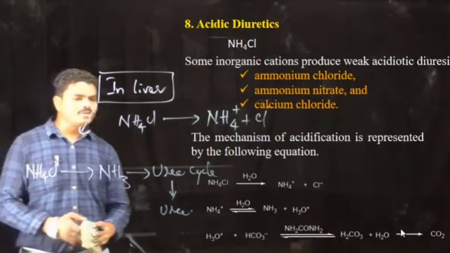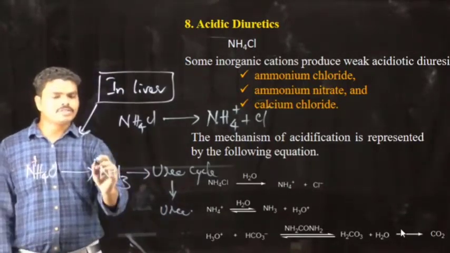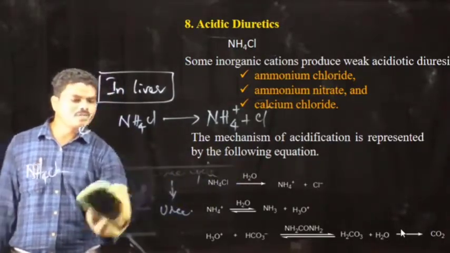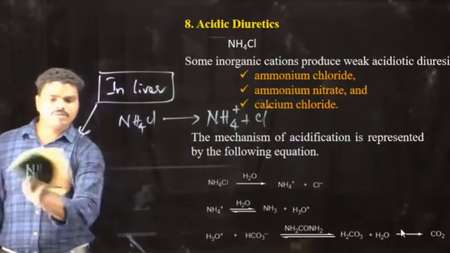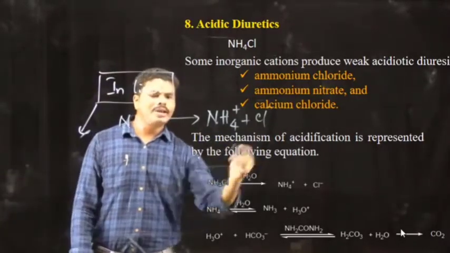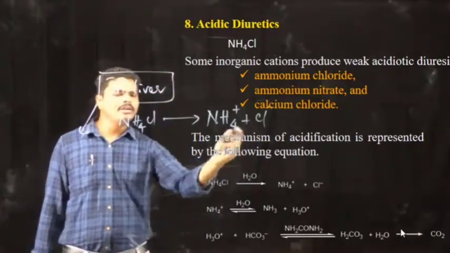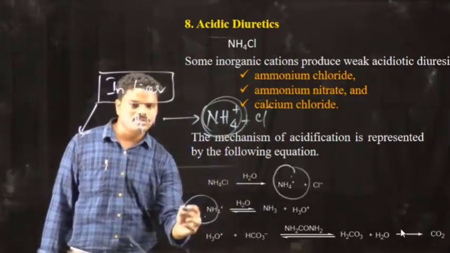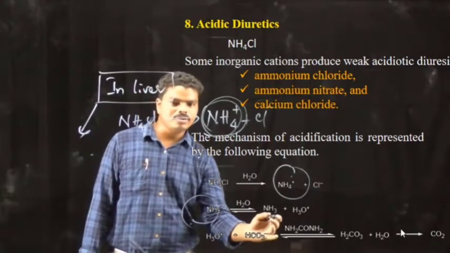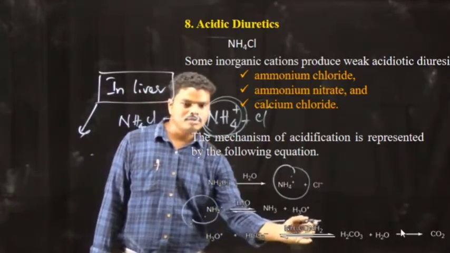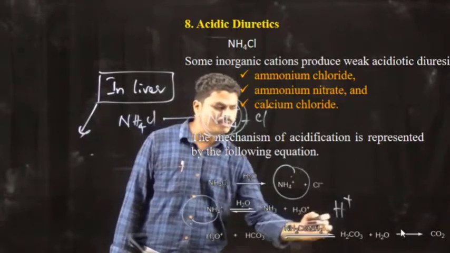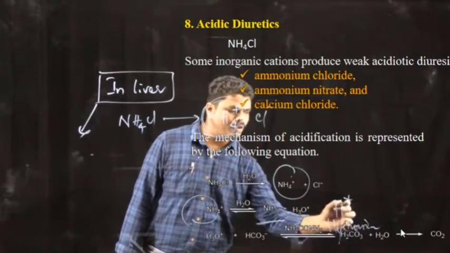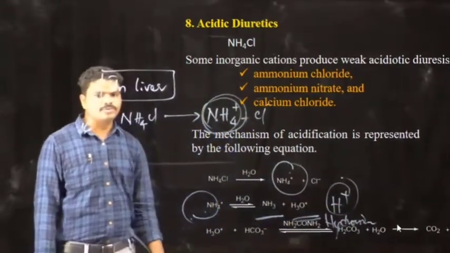During the process of conversion into ammonia, this ammonium chloride will produce the ammonium ion and chloride ion. And this ammonium ion is converted into ammonia and H plus ions. Here they mentioned it as hydronium ion, or H plus ions. H plus ions are produced.